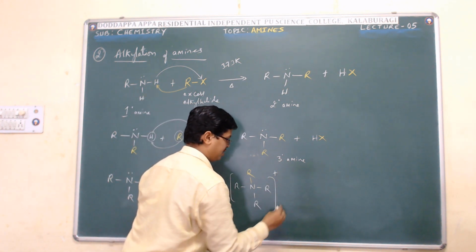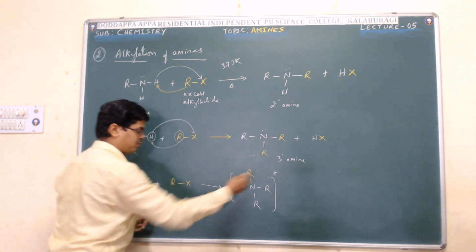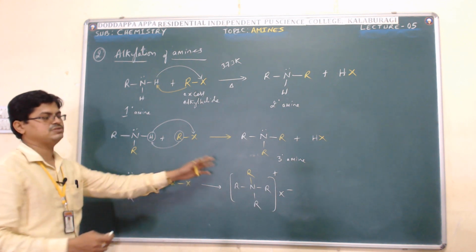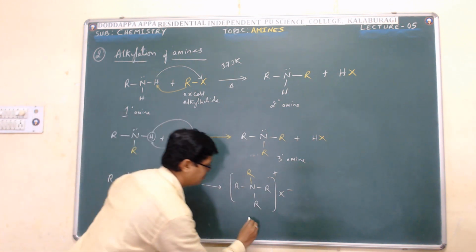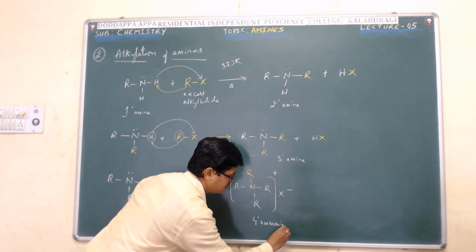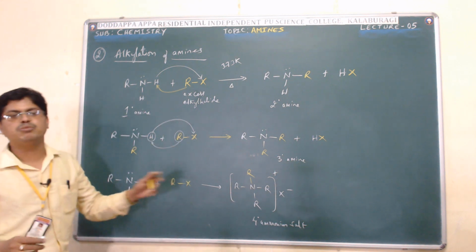When R is added it becomes quaternary ammonium with X minus, so it becomes quaternary ammonium salt.